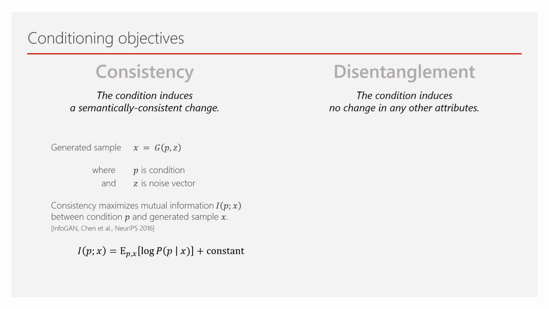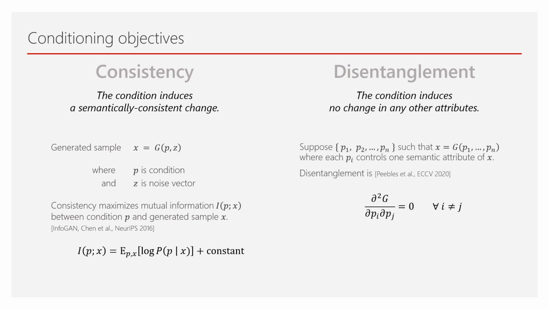For disentanglement, we want the condition to induce no change in any other attributes not controlled by the condition in the generated sample. If we change the condition P to be smiley, we should not suddenly change the identity of the person. Suppose we have conditions P1, P2 through Pn, where each controls a semantic attribute of the generated sample.